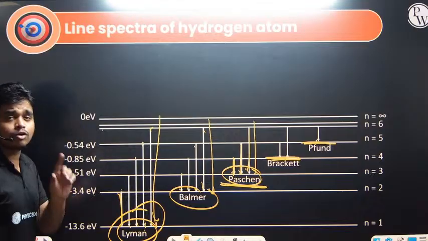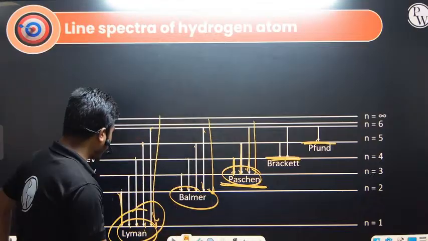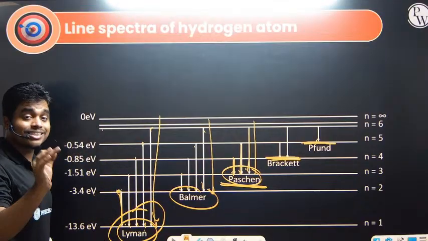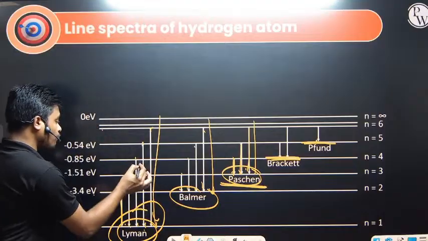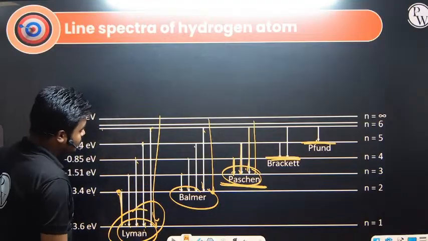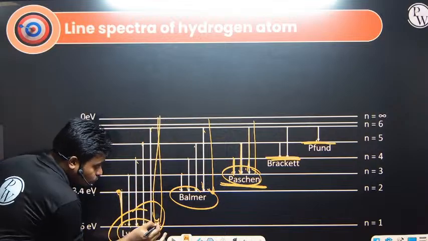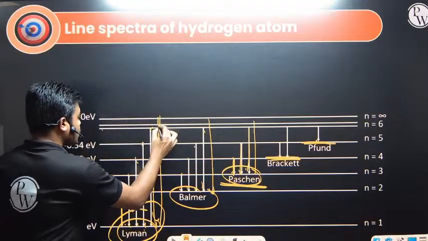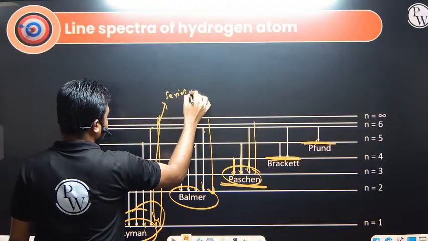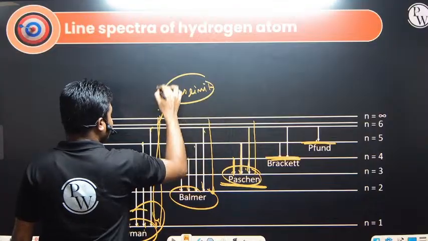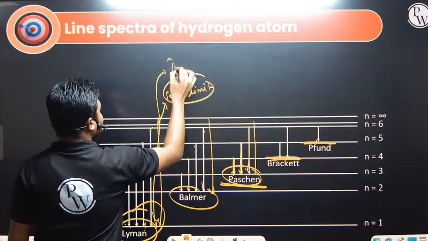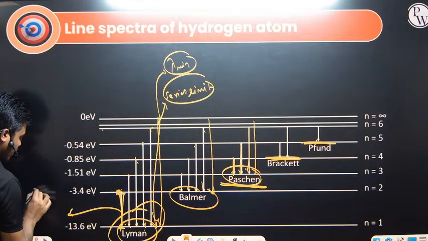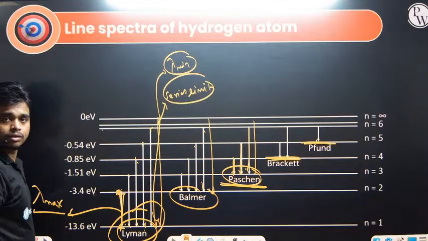So in this case, when we are jumping from N equals 2 to N equals 1, that will be called the first line of the Lyman series. If the electron is jumping from N equals 3 to N equals 1, this will be called the second line of the Lyman series. If it is jumping from 4 to 1, that will be the third line of the Lyman series. If it is jumping from infinity to 1, that is the last line of the Lyman series, and we also call it the series limit. At this series limit, the lambda value will be minimum, and in the first line, the lambda value will be maximum.